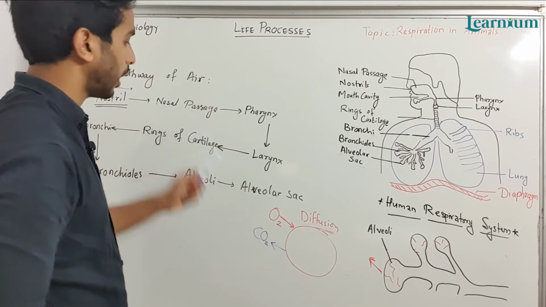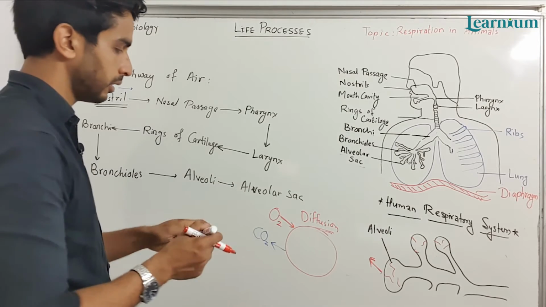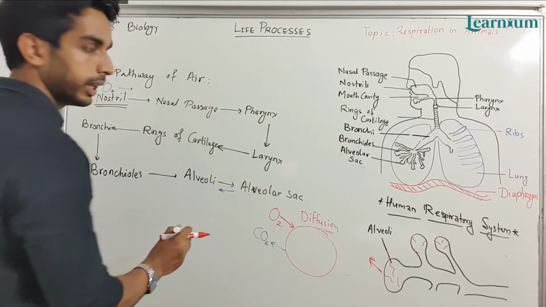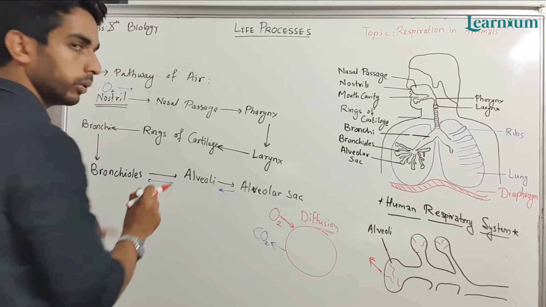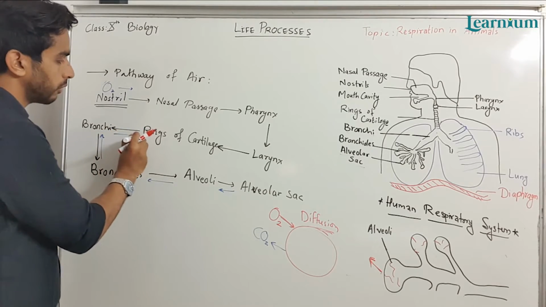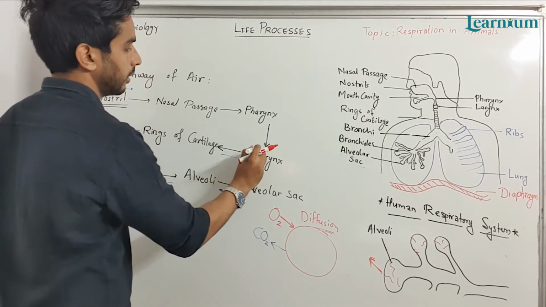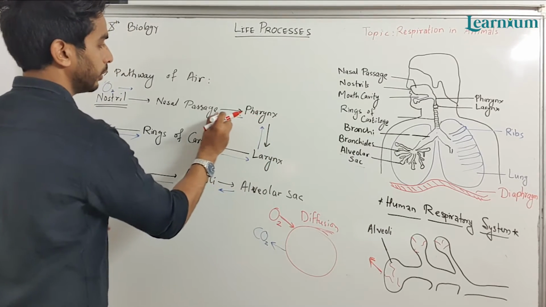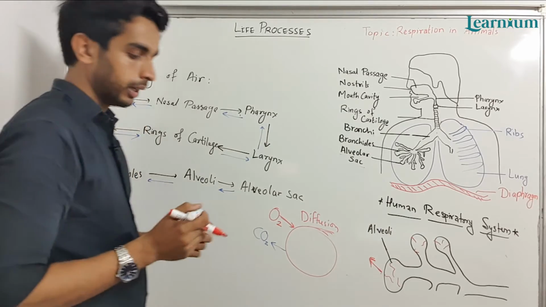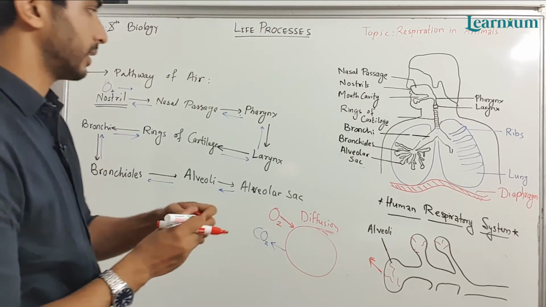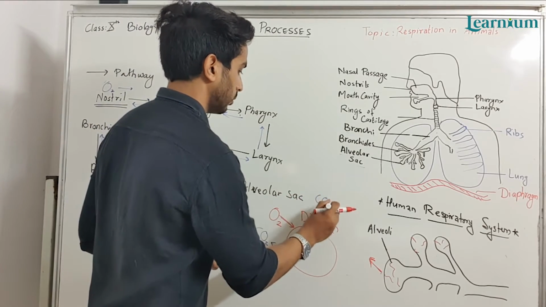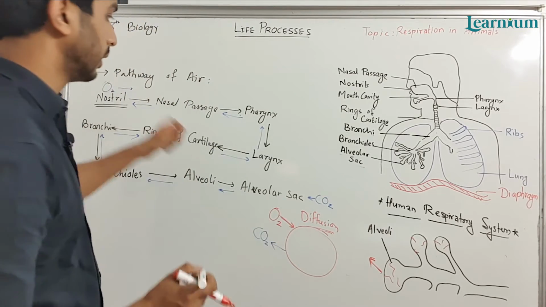Now we will see the pathway for carbon dioxide. It is the reverse for carbon dioxide. From the alveolar sac it goes to the alveoli, then to the bronchioles, then the bronchi, then the rings of cartilage, then the larynx, then the pharynx, then the nasal passage, and finally it is expelled from the nostrils. So this is the pathway for exchange of gases like oxygen and CO2. CO2 goes out and oxygen comes inside.